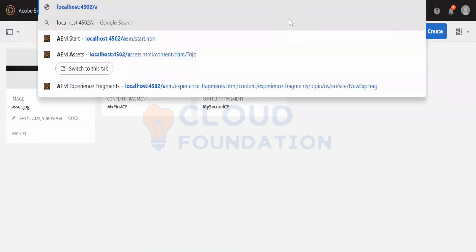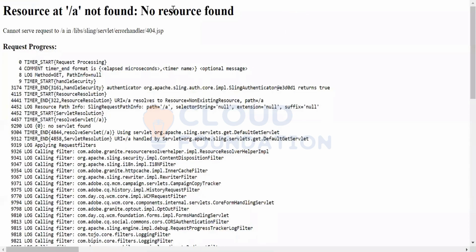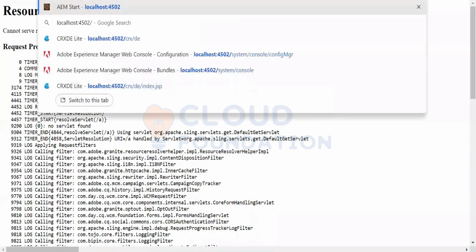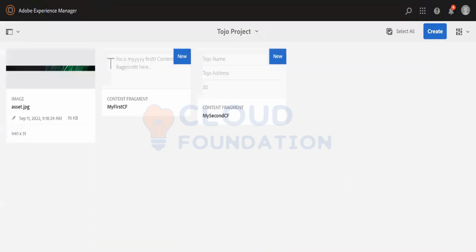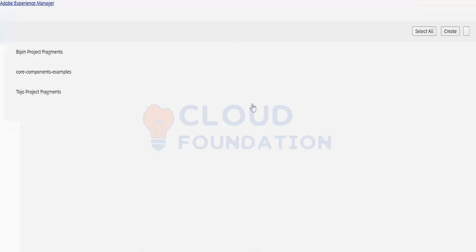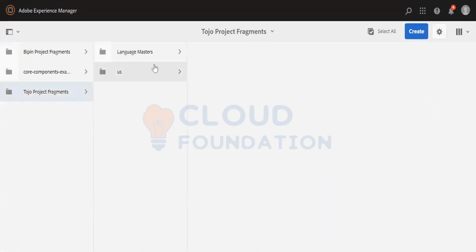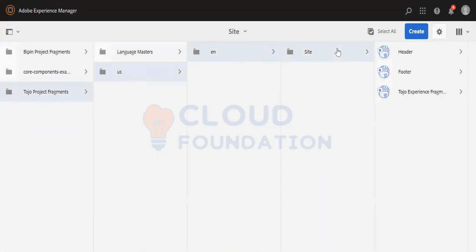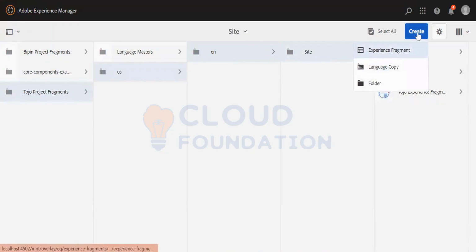We have our content fragment ready over here. Now, to expose this, the best way is that we can use experience fragments again. Let me create an experience fragment, and as we know, within an experience fragment we can use any component.